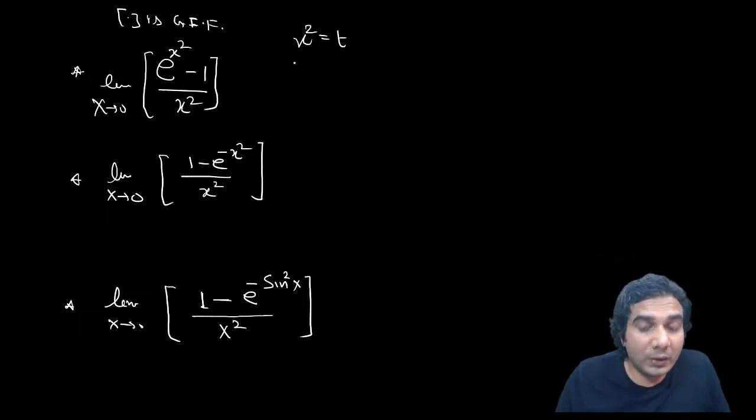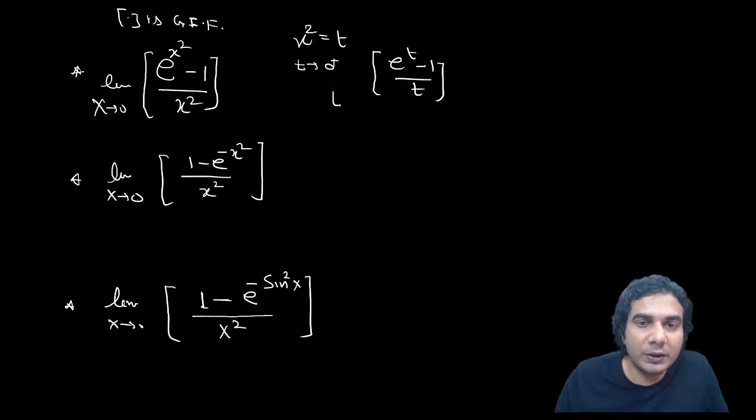That means x square will also approach 0, but from the positive side only. Then t will also approach 0 from the positive side, and your question will become (e raised to t minus 1) upon t, where t approaches 0 from the positive side. You know that is nothing but 1 plus, and the greatest integer of 1 plus is nothing but 1. Okay, that was the simple question.